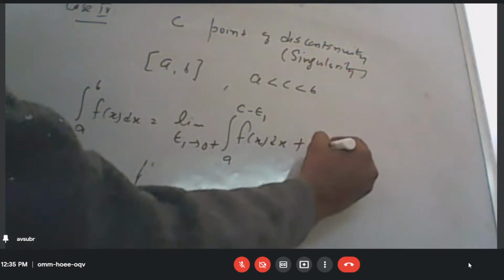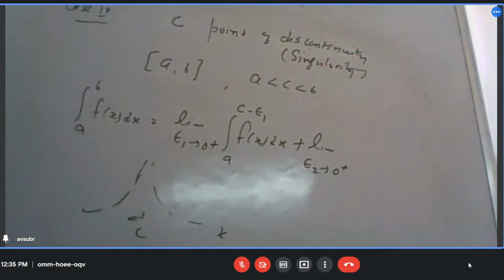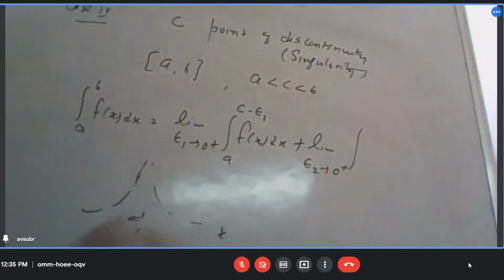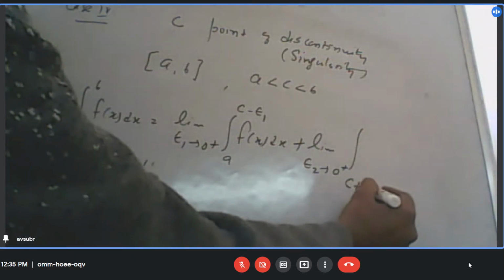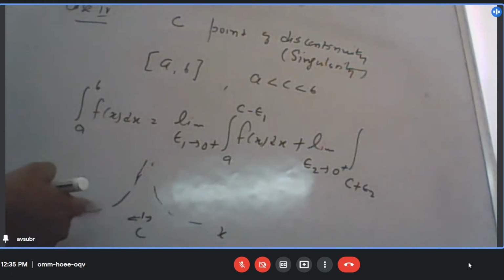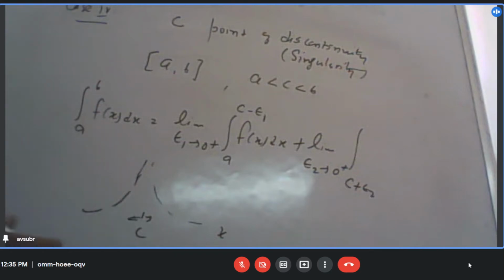Then similarly, epsilon 2 goes to some very small, infinitesimally small value, and I am moving slightly towards the right. Although I have shown it larger in this diagram, it is a very slight push to the right.